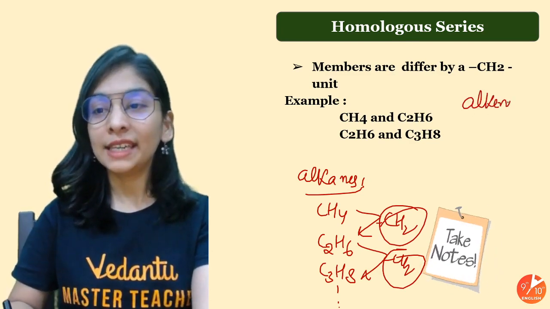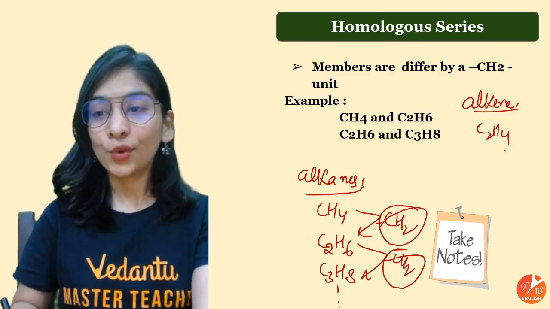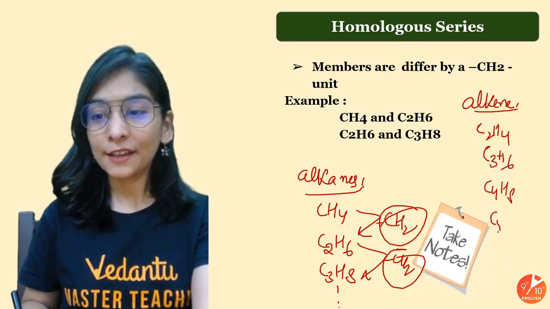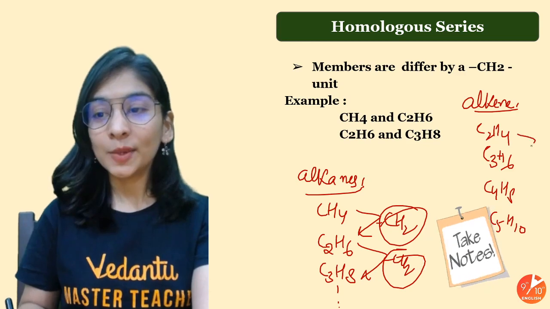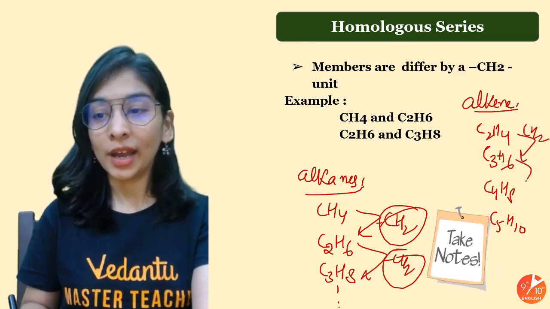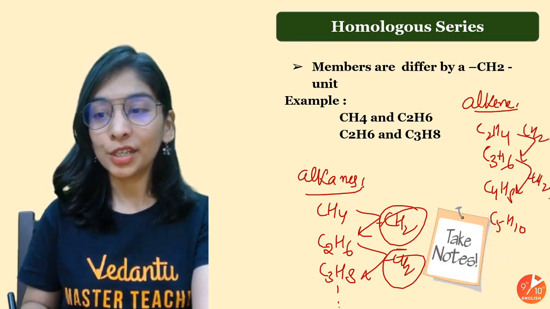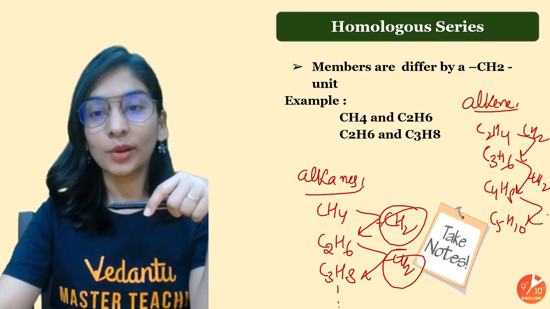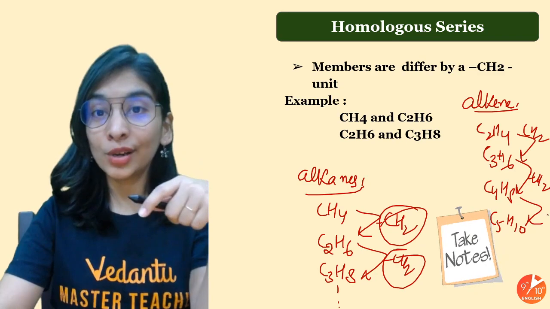Suppose I try the alkene series: C2H4, C3H6, C4H8, C5H10, and so on. What did we see? Every time one carbon and two hydrogens are extra. They constitute a homologous series. So I hope the meaning of homologous series is clear.